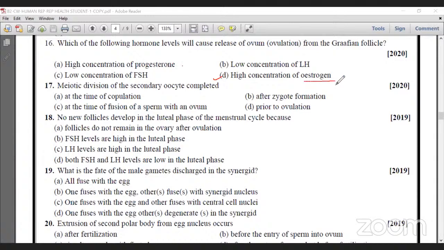In the textbook, estrogen, FSH are mentioned, released from the pituitary gland. But ovulation from the ovary is released through estrogen. Okay. So for this question, option D, we can select that answer.